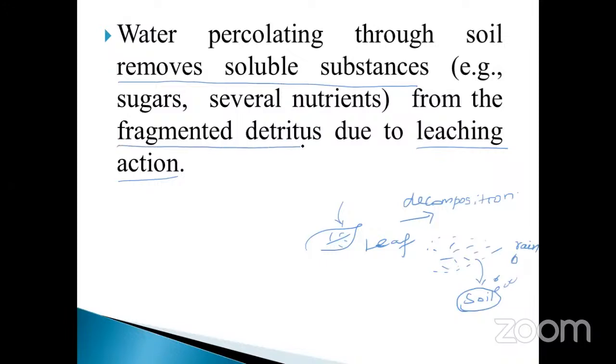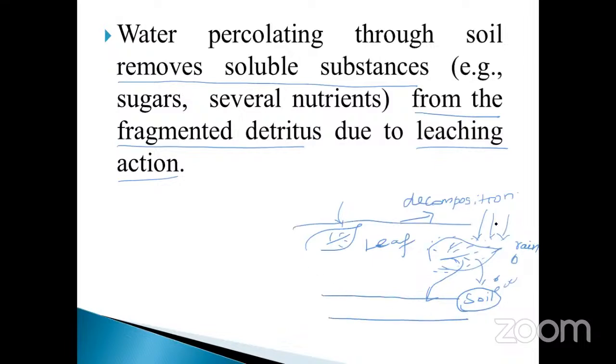That is very, very important. Here, this is considered a leaf, as I already told you. During the raining season, water molecules also fall on it. As a result, it mixes with the water molecule. The fragmented detritus contains minerals, and those minerals dissolve with the water molecule and are translocated into the soil particle.